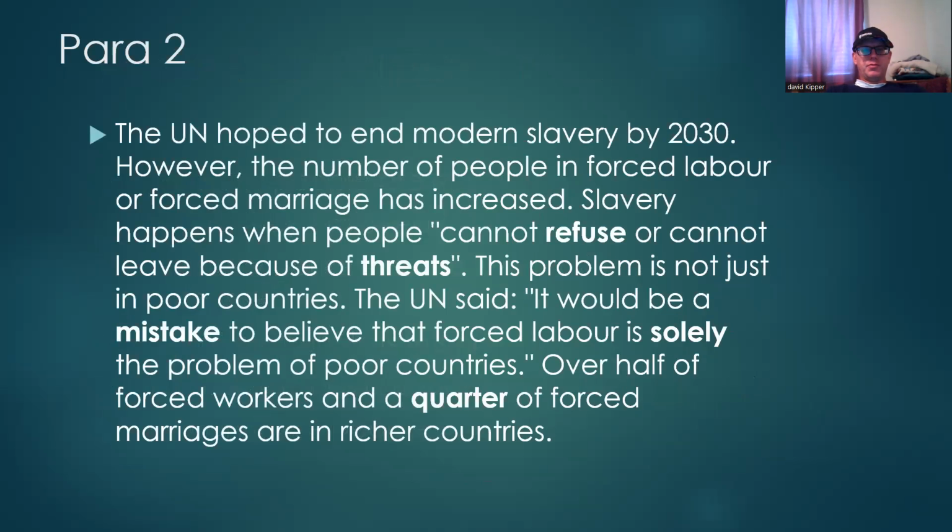Paragraph 2. The United Nations hope to end modern slavery by 2030. However, the number of people in forced labor or forced marriage has increased. Slavery happens when people cannot refuse or cannot leave because of threats. This problem is not just in poor countries. The UN said it would be a mistake to believe that forced labor is solely the problem of poor countries. Over half of forced workers and a quarter of forced marriages are in richer countries.